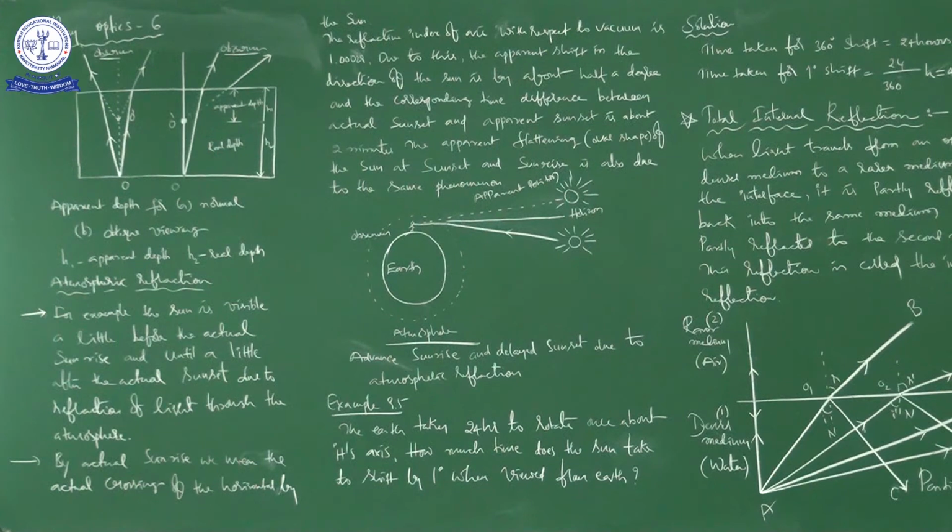So as I told you, two examples. One example is in a glass tumbler having half of the glass filled with water. If you keep a coin at the bottom of the glass tumbler and you try to see the coin from different viewpoints, then you can think that the size of the coin is increased. It is not correct. It is an illusion. It is because of refraction of light.